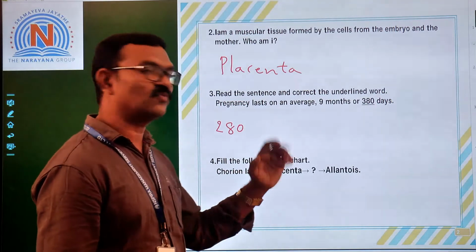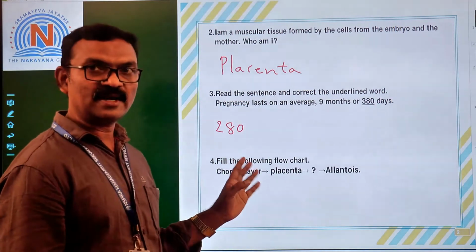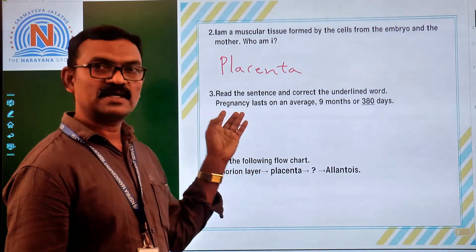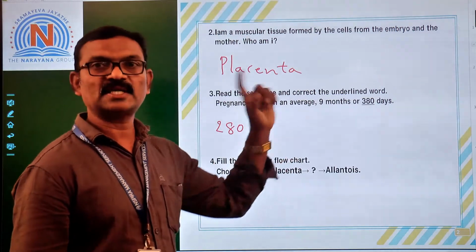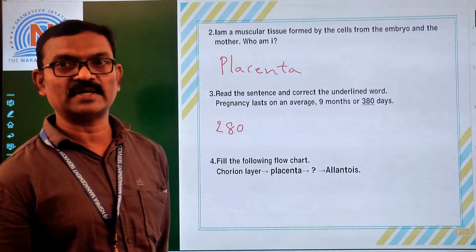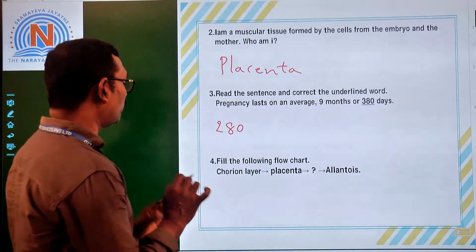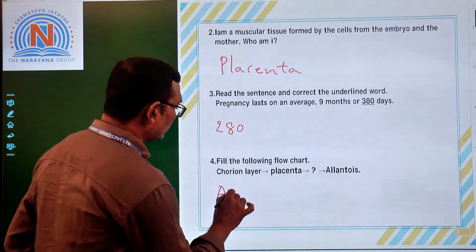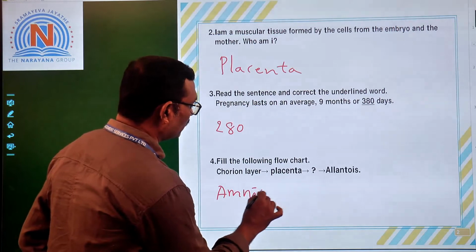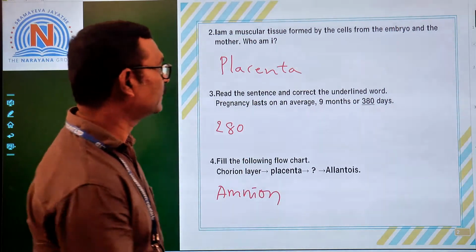Now fill in the following flow chart. Chorion layer, placenta, dash, that means what? And next allantois. Now the third layer we have to find out: the amnion layer.